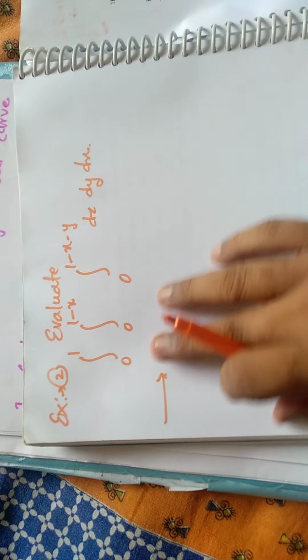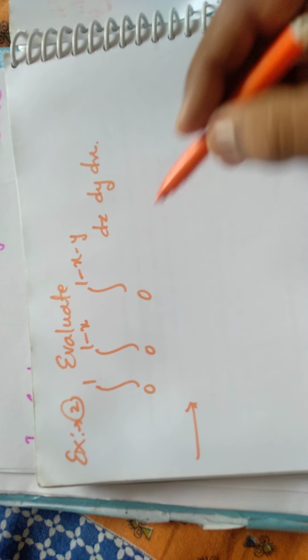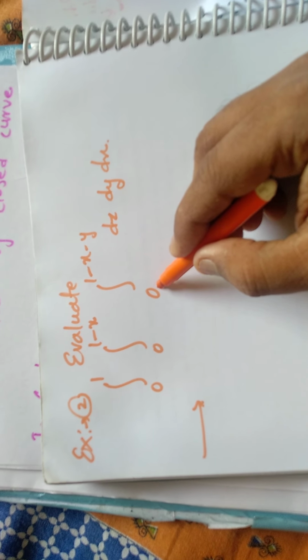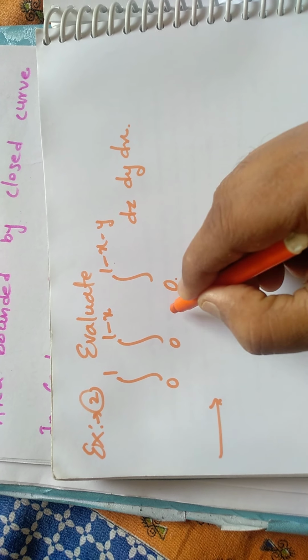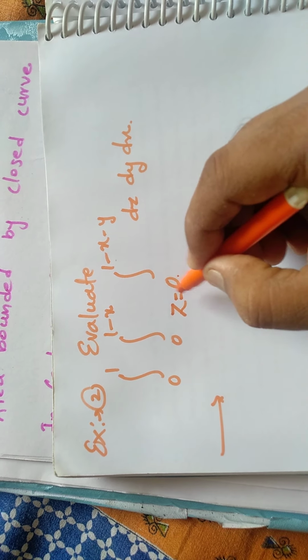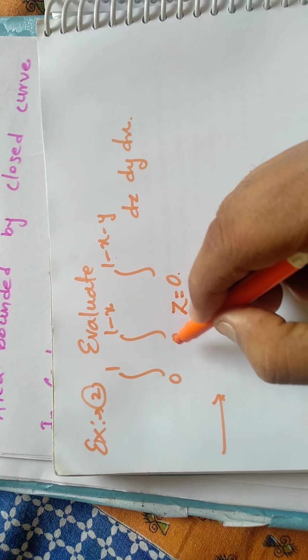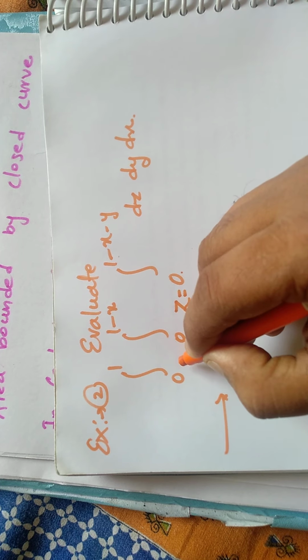Now one more example. Suppose the limits of integration are in function form, variable form. You observe here that one limit is constant, another limit depends on x and y, so compulsorily that is the limit of z. Now for the limits of y, the limits depend on x, and one limit is constant, so it is the limit of y.